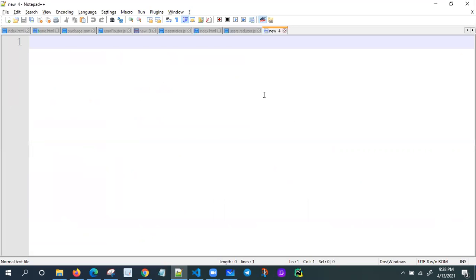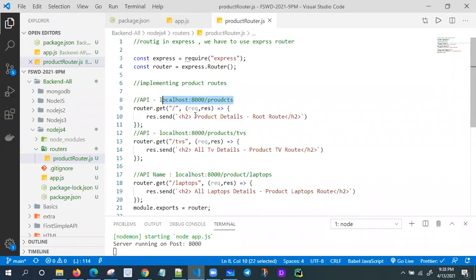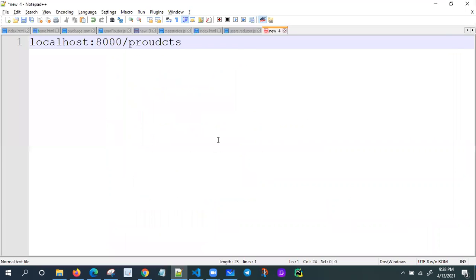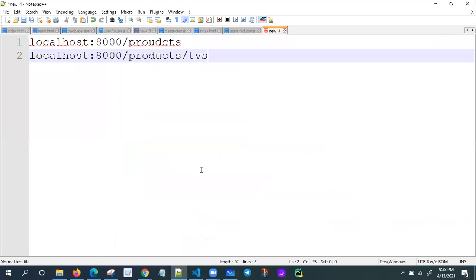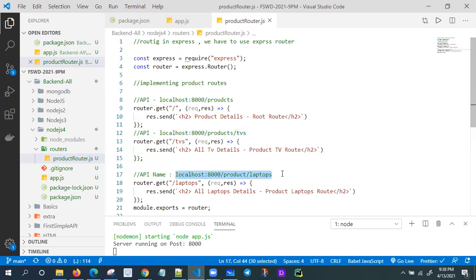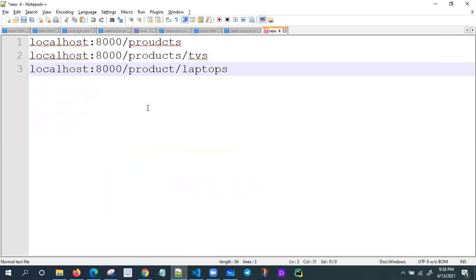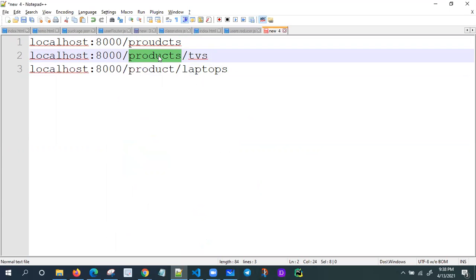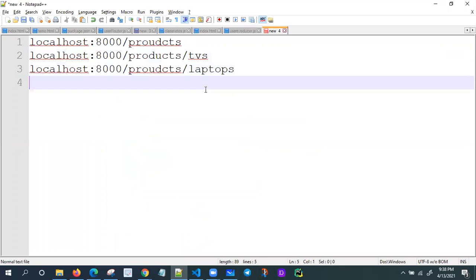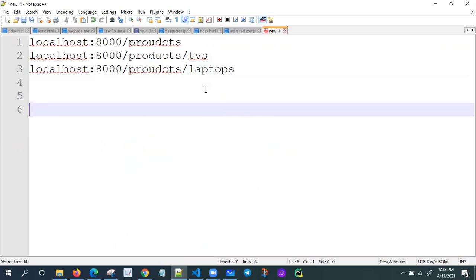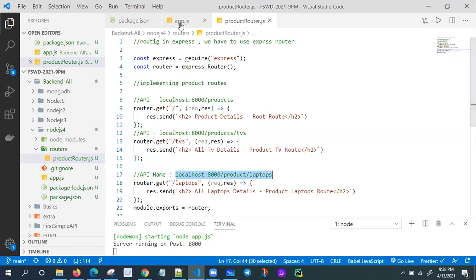Now this is my first route, localhost. One more is localhost TVs. One more is localhost laptops. So check this one now: localhost, find products. I think products, copy. Here also this is products, this is also products. Fine. Now I have three routes related to products. I have a few more also for user routes. Let me first implement one thing in the app.js.